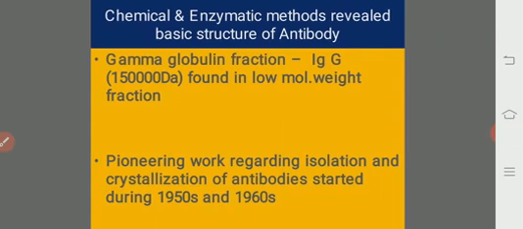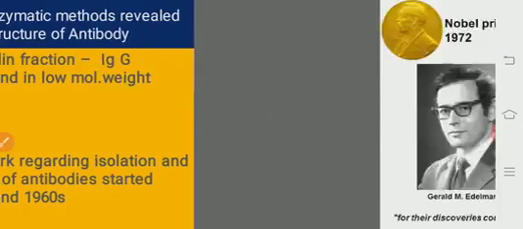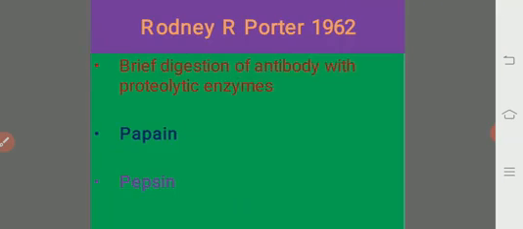the chemical and enzymatic methods that revealed the basic structure of antibody. In general, immunoglobulin G, IgG, is the most abundant class of antibody, indeed mostly found in the gamma globulin fraction. Significant amounts of it and other important classes of antibody molecules are found in the alpha and beta fractions of the serum also. But most of them are found in the gamma globulin fraction. And before going to the structure of the antibody, we will see the characters of the antibody.